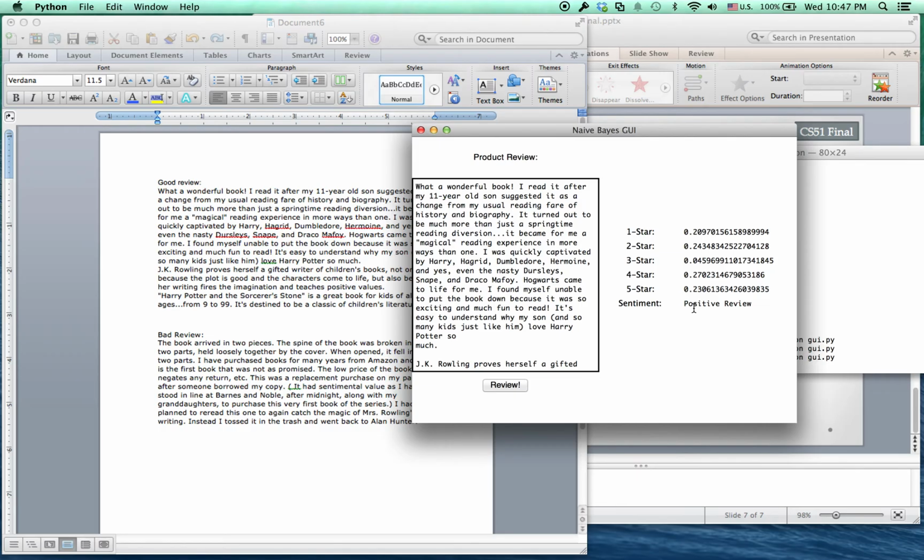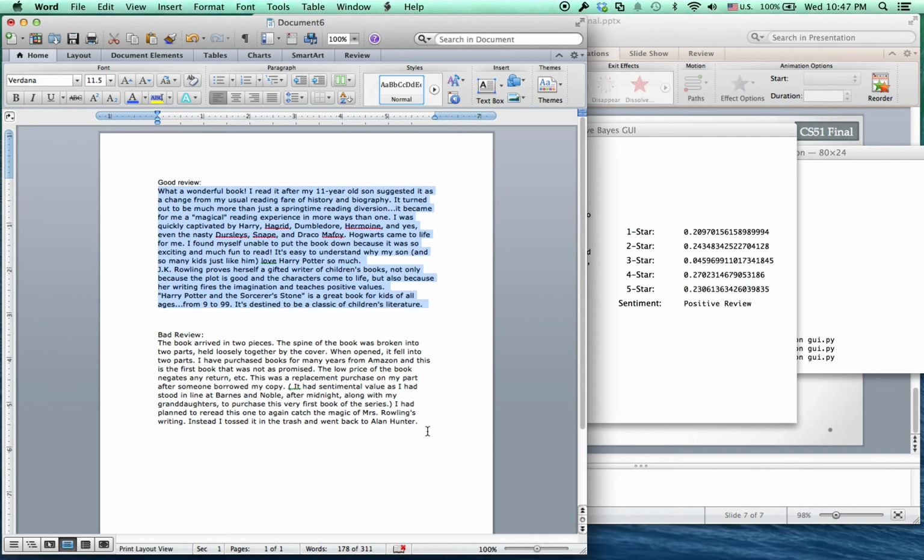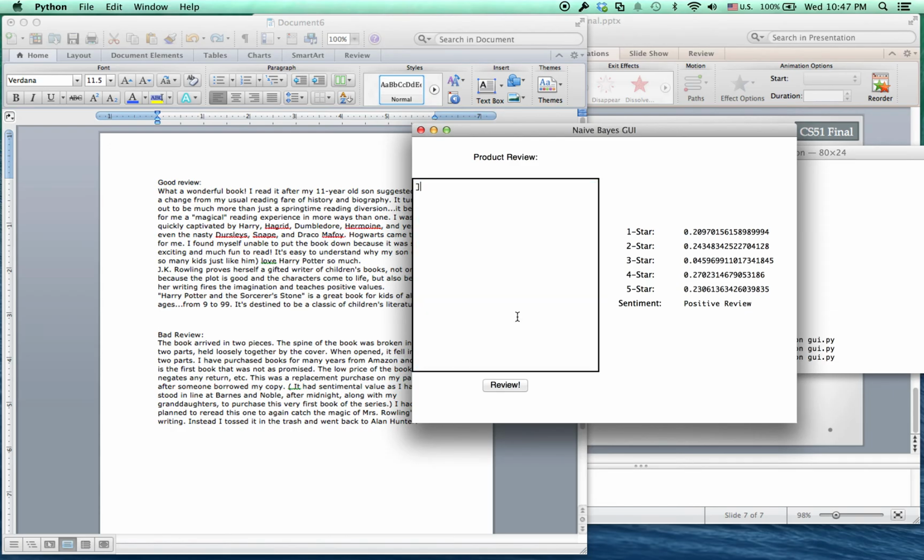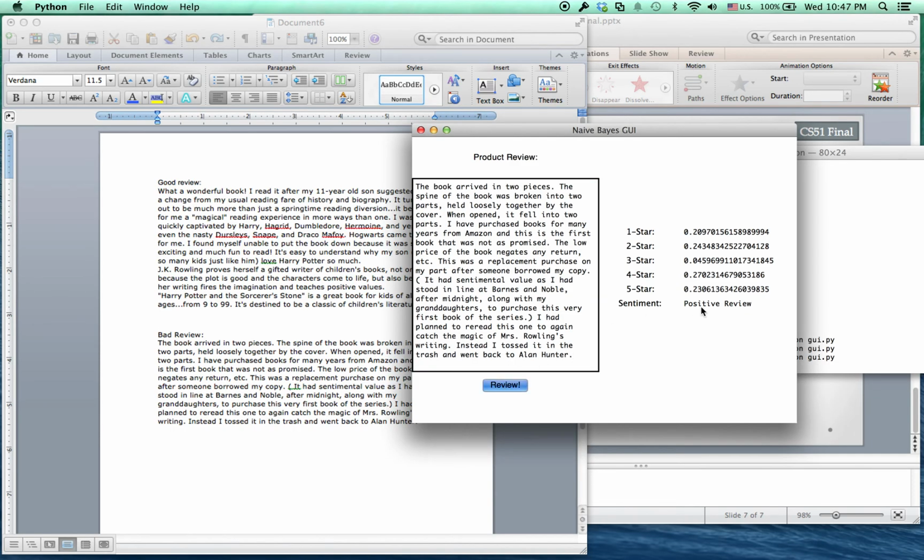Now here we see our naive Bayes classifier correctly predicting the sentiment of the review. Let's see if it works for a negative review. Once again, our GUI shows that the sentiment was correctly predicted and the classifier worked.